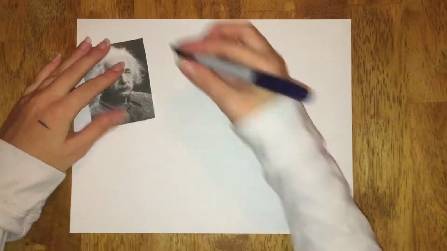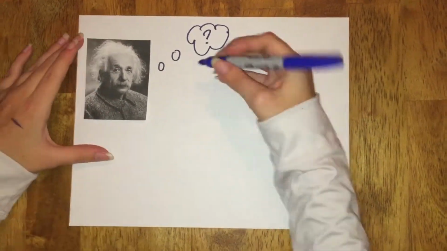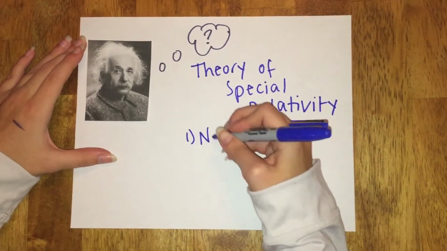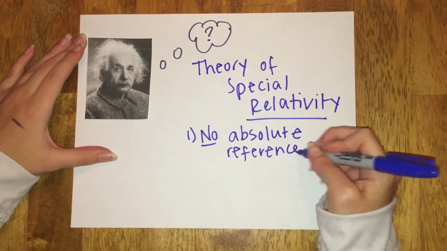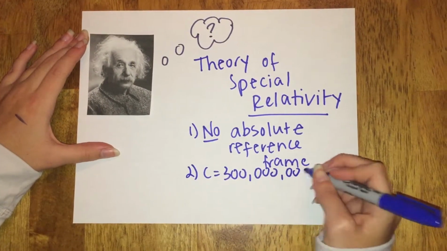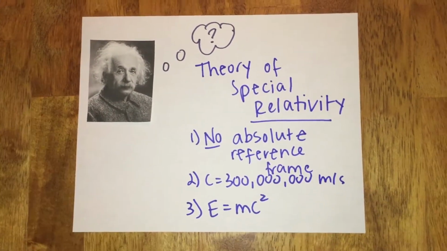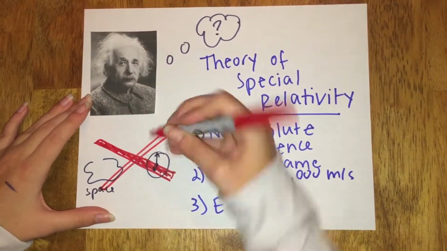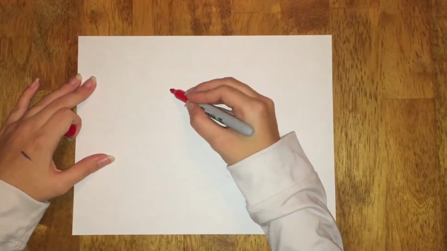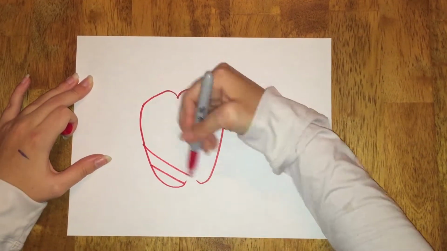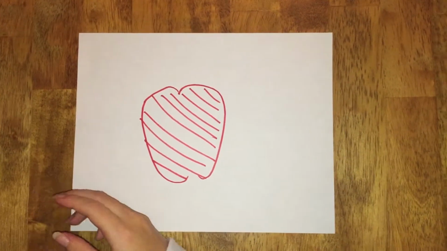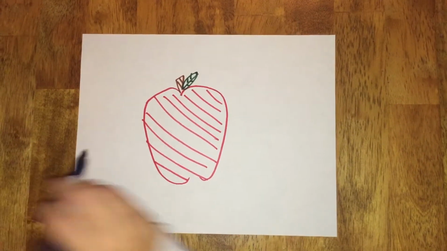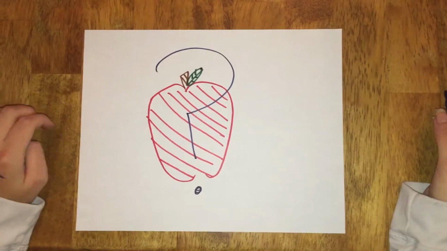Well, Einstein's opposition to Newton's theories on gravity first arose from his theory of special relativity, which states that there is no absolute reference frame, the speed of light is approximately 300 million meters per second, and E equals mc squared, which means that time and space are not always constant, like Newton thought. But then, what about gravity? Einstein had already overturned Newton's theories on the absoluteness of space and time. So how does gravity connect to his theory of special relativity and change from Newton's theories on gravity and space?